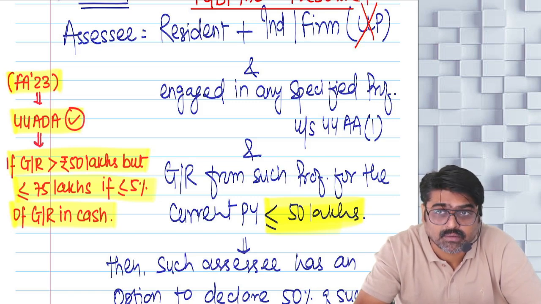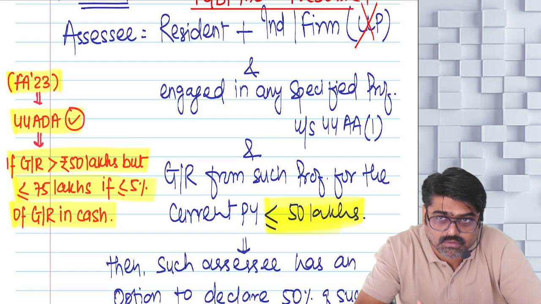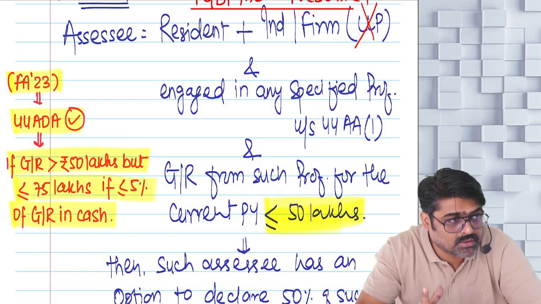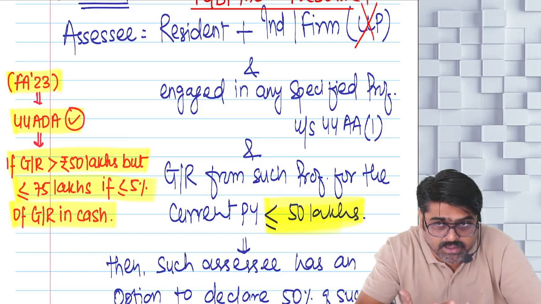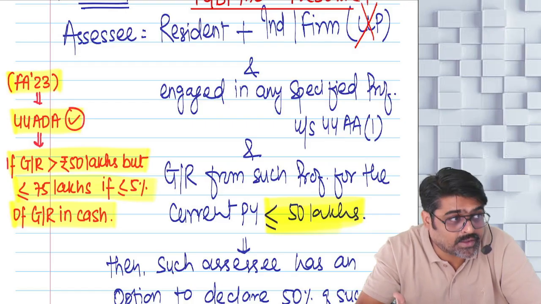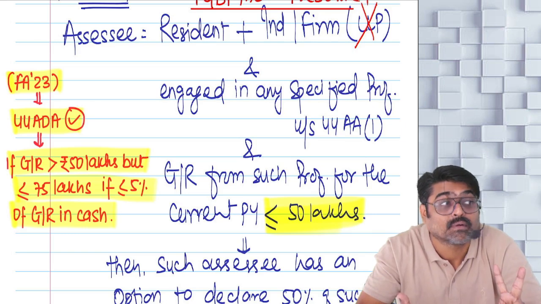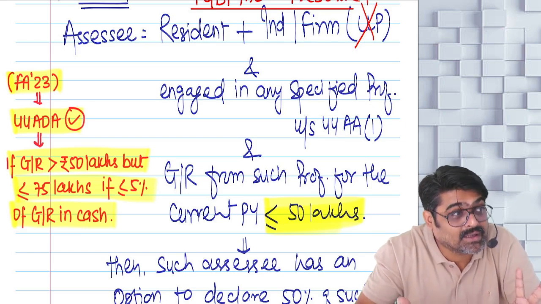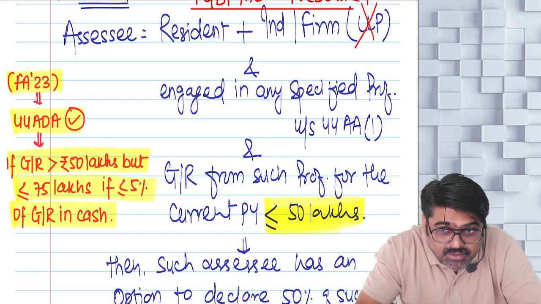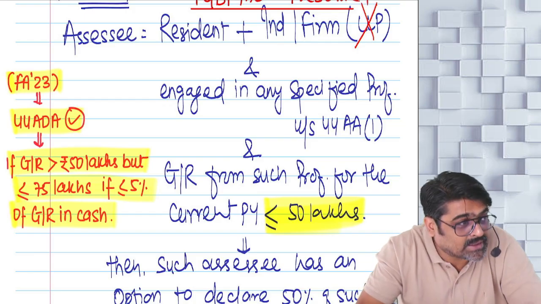Chartered accountants, then doctors, engineers, interior designer, then only music composer. First lawyer, then doctor, then engineers, architects, accountants, interior decorators, then technical consultants, authorized representatives, then film artist.